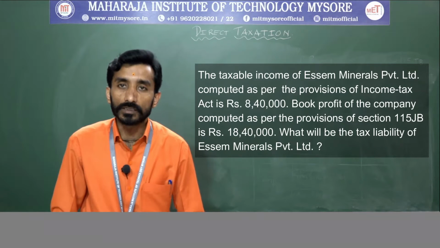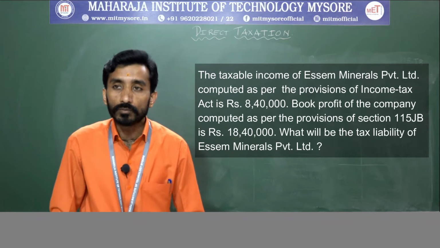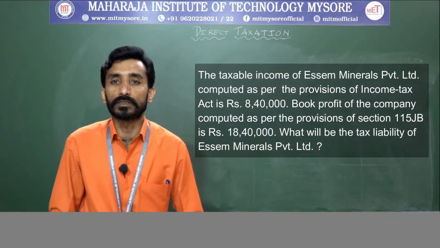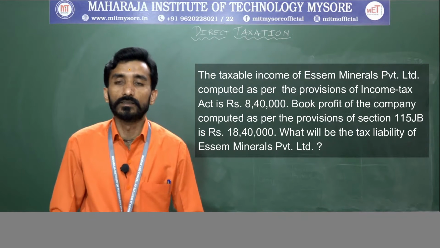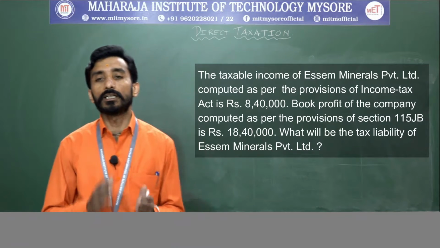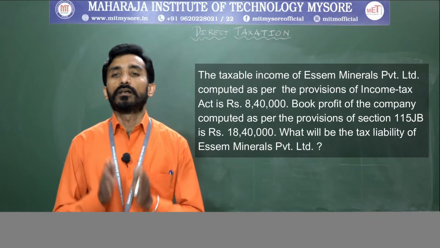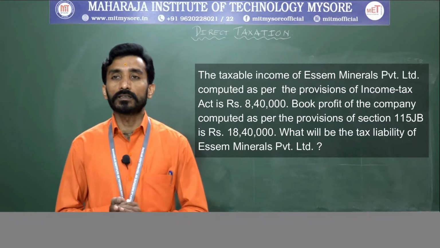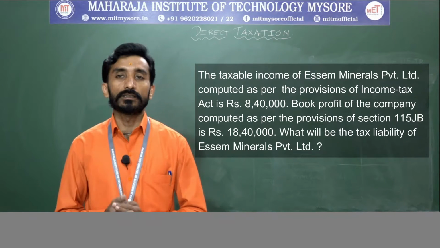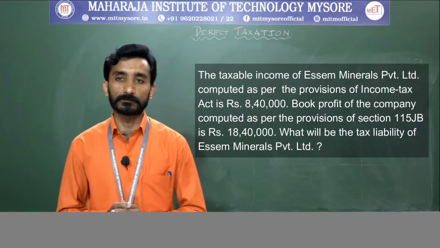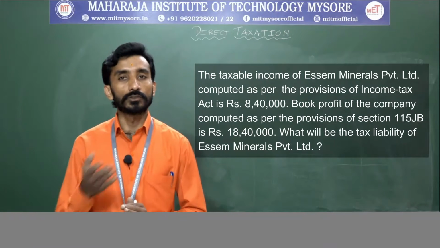What will be the tax liability of SM Minerals Private Limited? Here in this problem, they have given the information directly. Total income has been given, and afterwards book profit has been given. Based on that, you need to calculate the tax liability. So we will go with the solution.